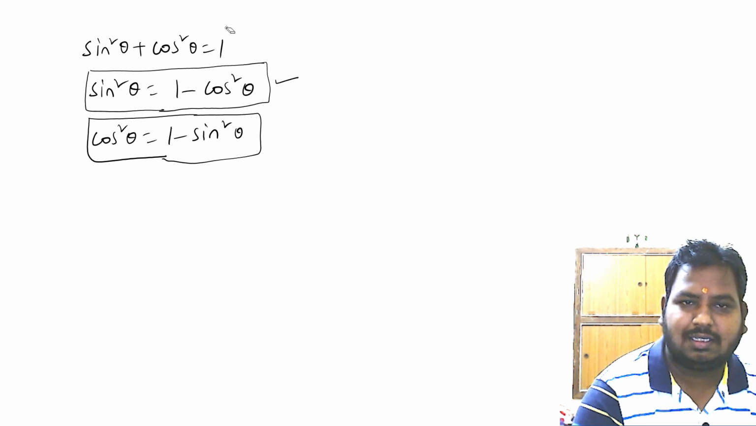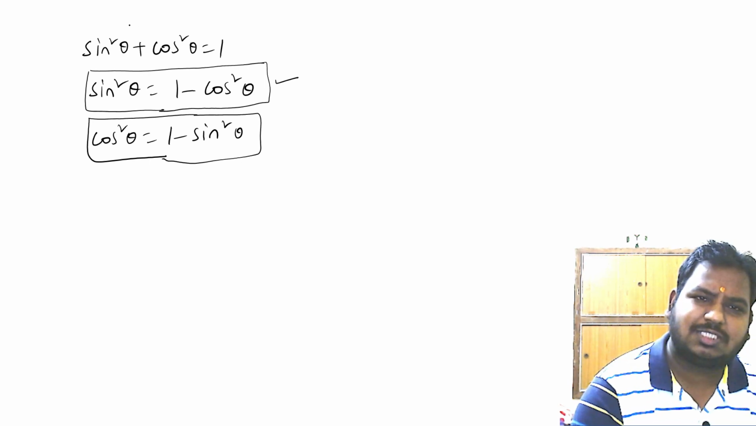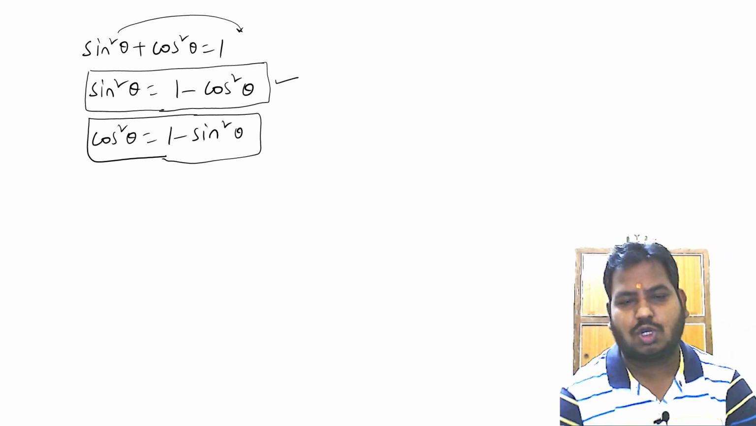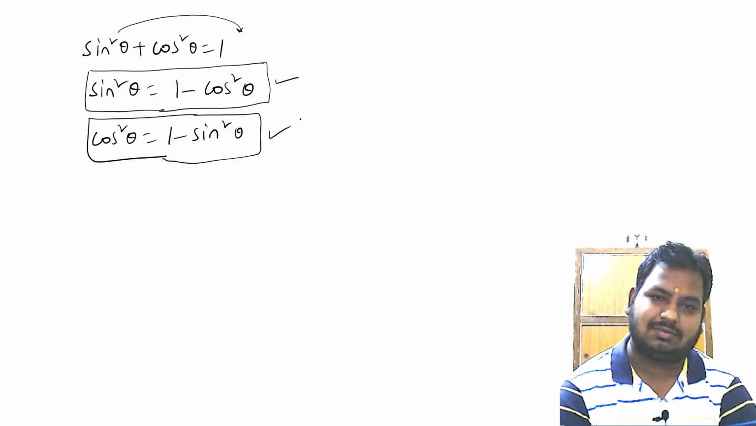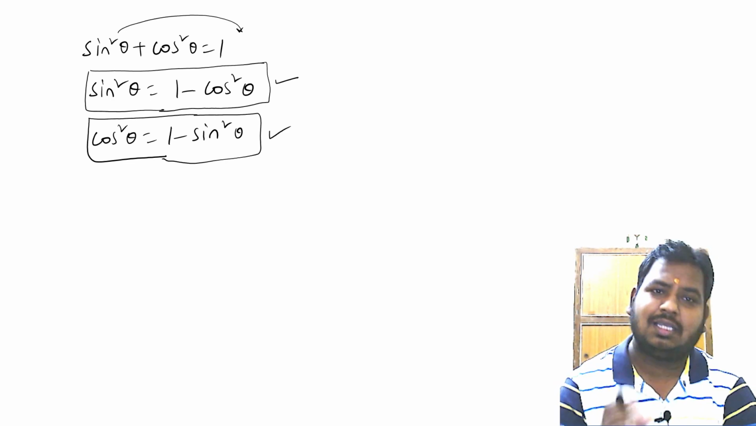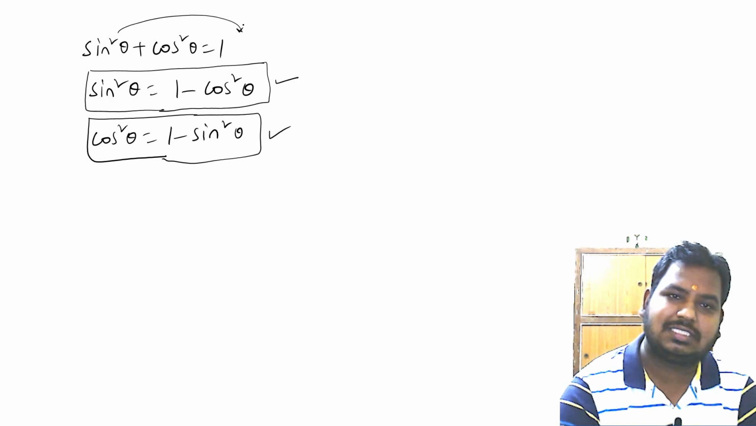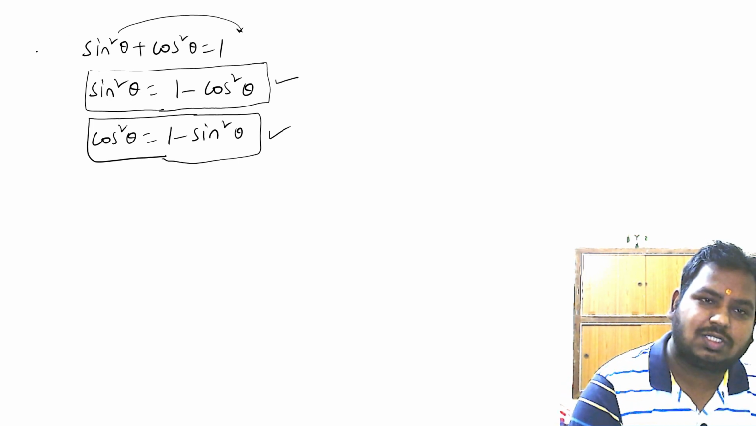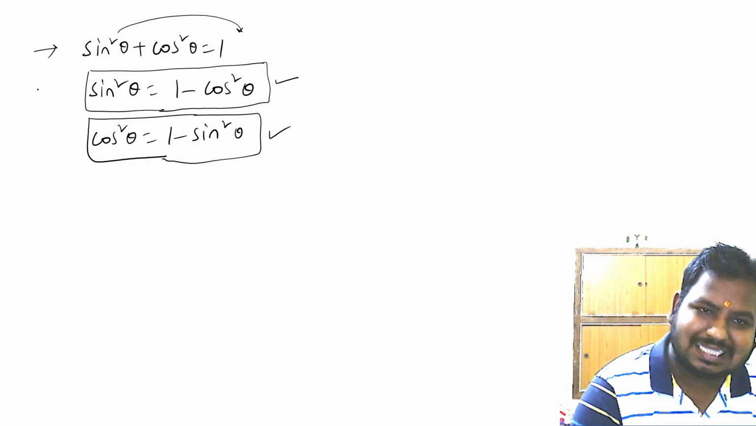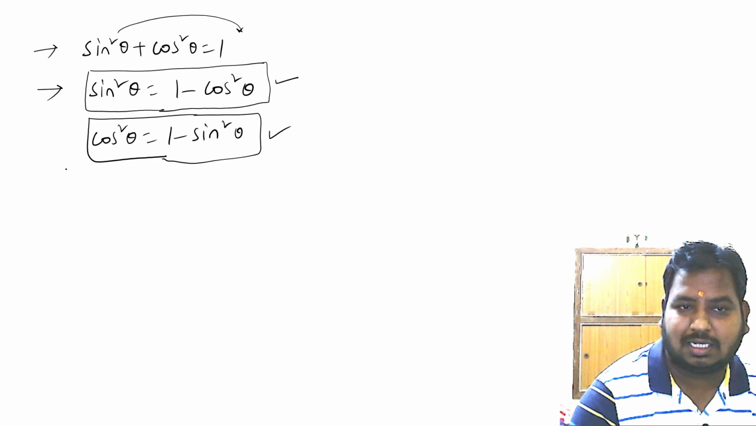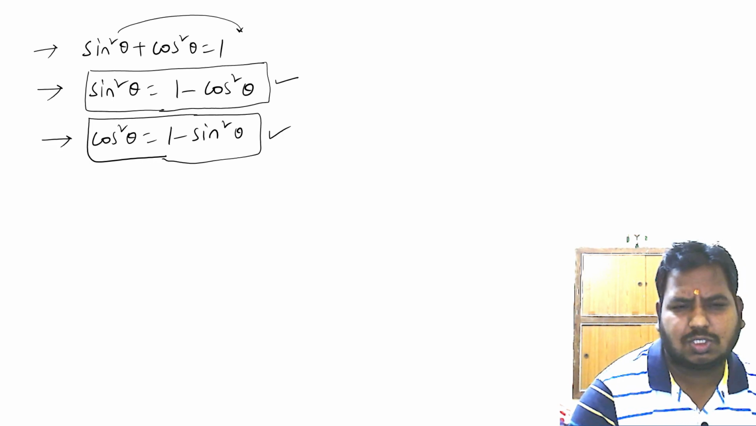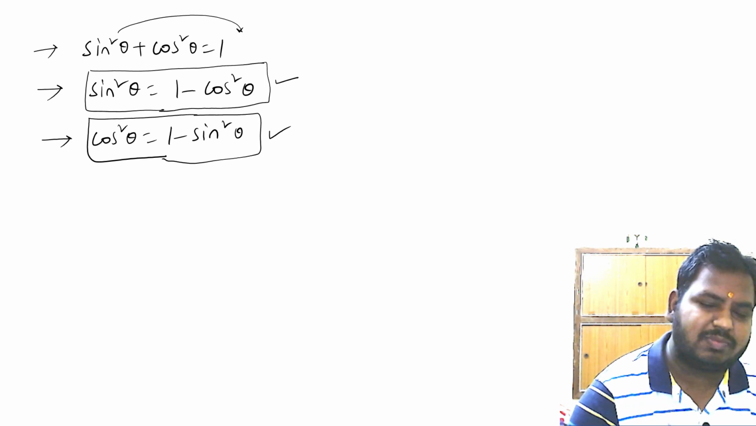Sir, how did you get the second deduction? You transpose sine square theta to the right hand side, and you will have minus sine square theta. So cos square theta is equal to 1 minus sine square theta is the second deduction. I am telling you once again, you should remember three things here. The first is sin square theta plus cos square theta is equal to 1. The second is sin square theta is equal to 1 minus cos square theta. And the third is cos square theta is equal to 1 minus sin square theta.